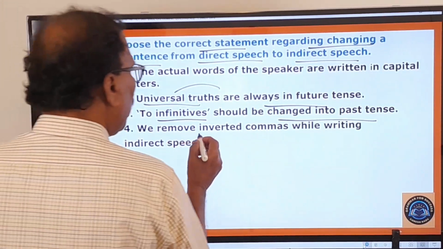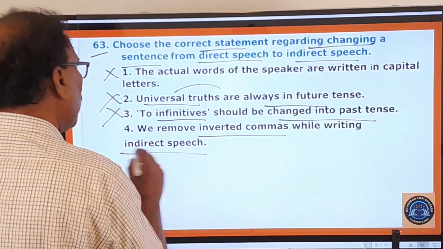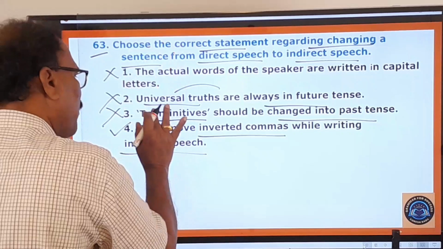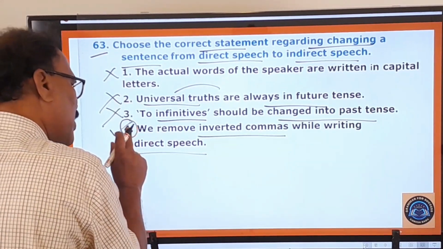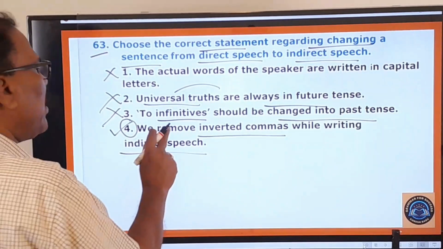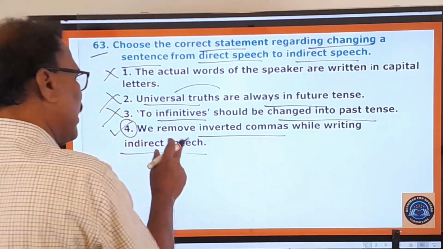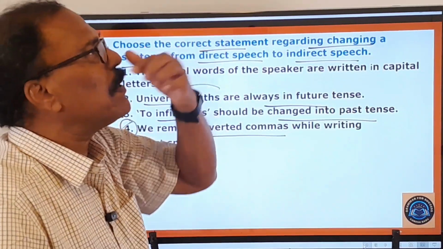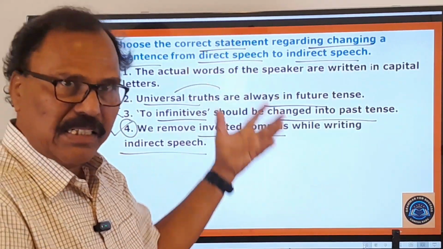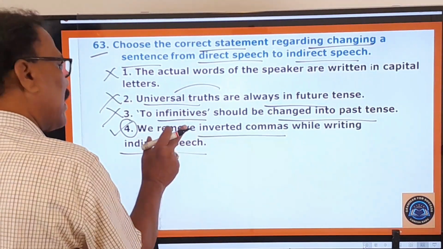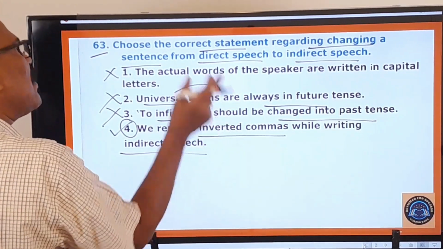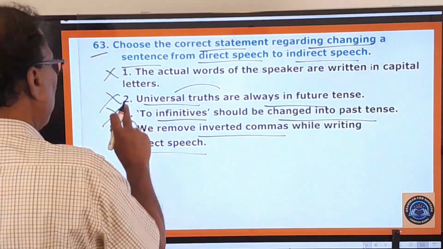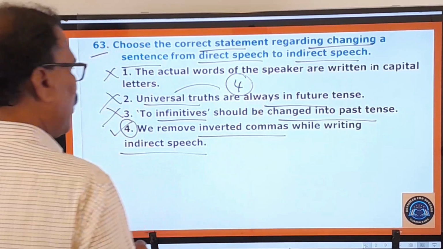And here we remove inverted commas while writing indirect speech. So the fourth one is the only right one. First one, second one, third one are absolutely wrong, and therefore the remaining one is the fourth one, and this is the right one because we remove inverted commas while writing indirect speech. Whenever you change direct speech into indirect speech, we remove the inverted commas that are there in the direct speech. So this is the only correct statement about changing a sentence from direct speech into indirect speech, right? Therefore, first one, second one, third one are wrong. Only the fourth one is the right one, right?